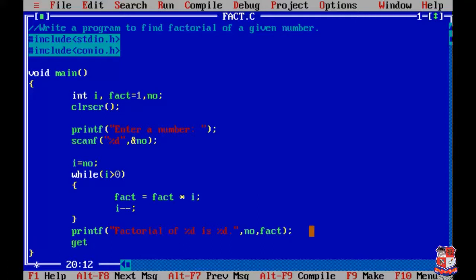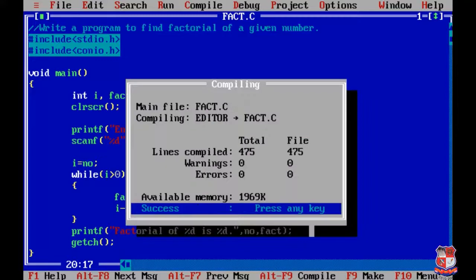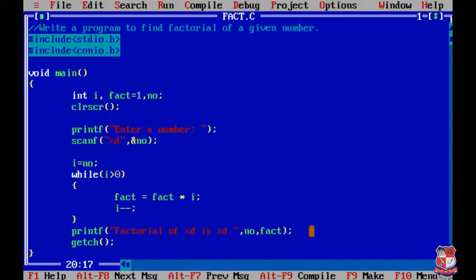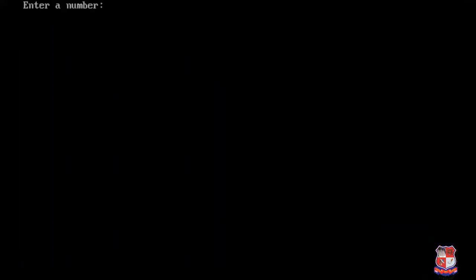And now we'll write getch over here. Firstly we'll save the program by pressing F2. Now we are going to check whether there is some error or not. For that we have to compile the program, and to compile the program we'll press Alt F9. So we see that there is no error. Now we are going to run our program by pressing Control F9.